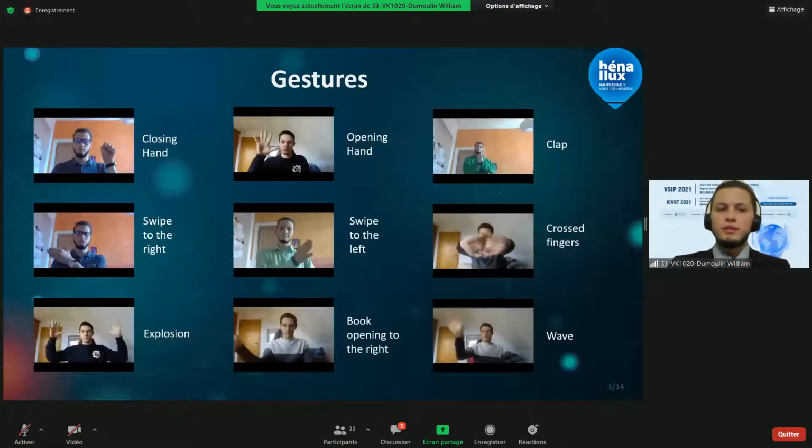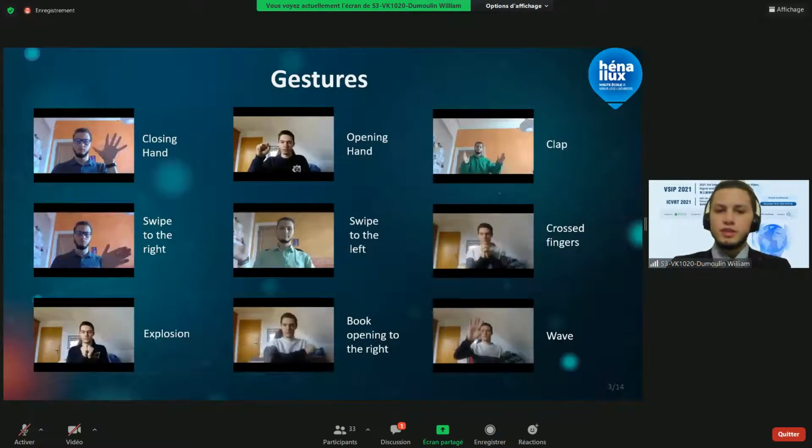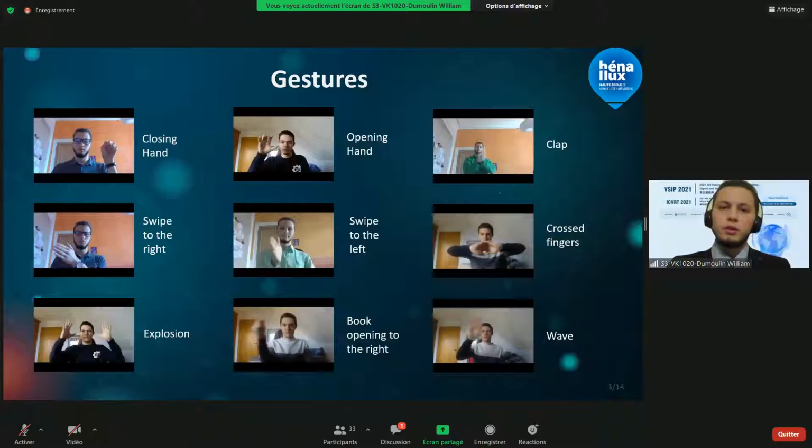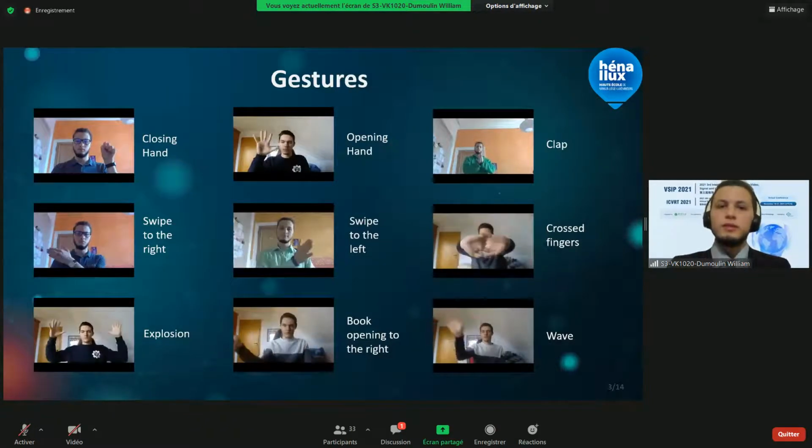We decided to create our own dataset of 10 gestures, from which you can see 9 on the screen. There are simple movements like opening and closing a hand, and more complex ones like the explosion and the crossed fingers. We can imagine a specific application of a robot arm controlled by our program. Opening and closing a hand can open and close the claw, and swipe to the left and swipe to the right could make it turn.